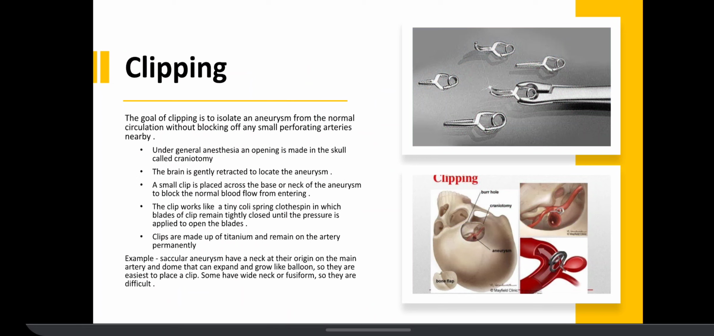The goal of clipping is to isolate an aneurysm from the normal circulation without blocking any perforating arteries nearby. Under general anesthesia, an opening is made in the skull. The brain is gently retracted to locate the aneurysm. A small clip is placed across the base or neck of the aneurysm to block normal blood flow from entering. Clips are made of titanium and remain on the artery permanently. Example: saccular aneurysms are easiest to place a clip on.